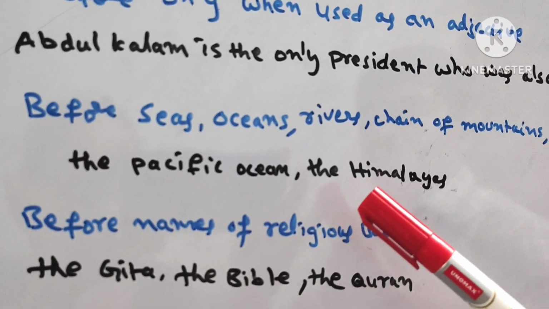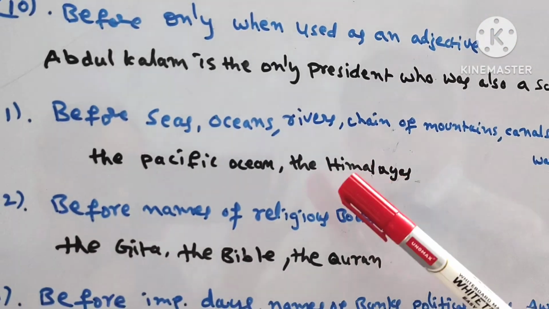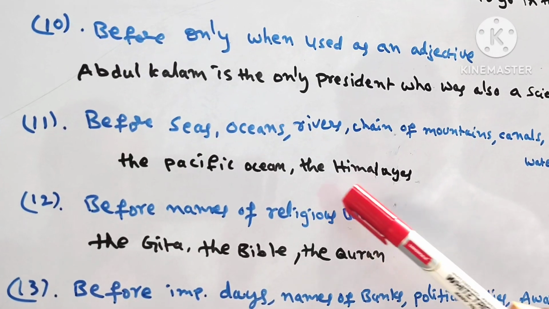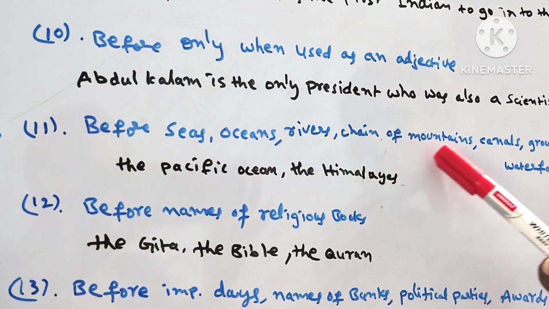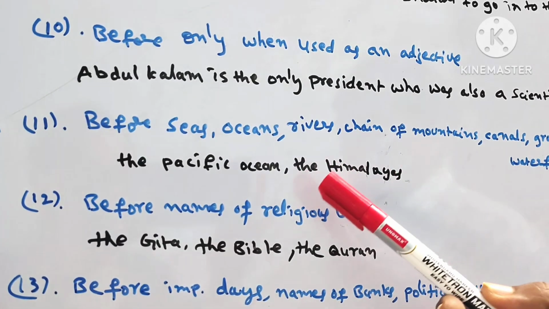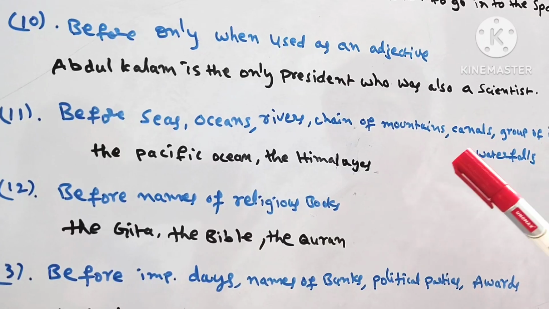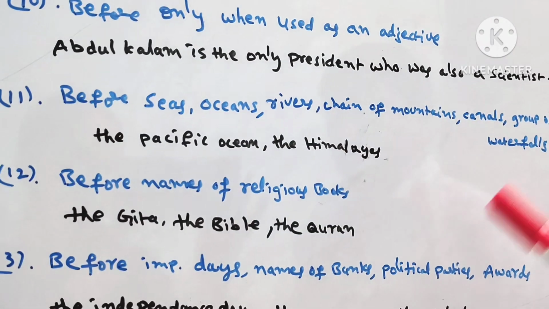Here, remember, we can say the Himalayas, but we don't say the Everest. That is an individual mountain, but the Himalayas are a chain of mountains. That's why here we use the Himalayas. That is the difference. Canals also, like Niagara waterfalls, Kakatiya Canal, Sagar Canal, like that.